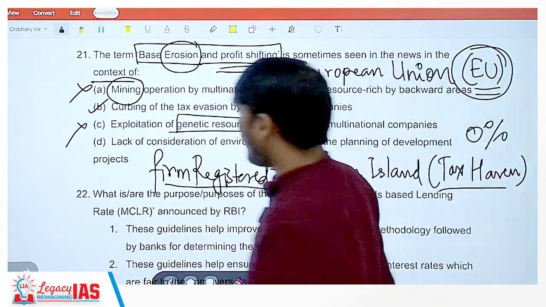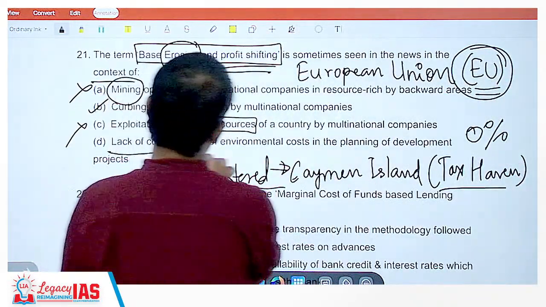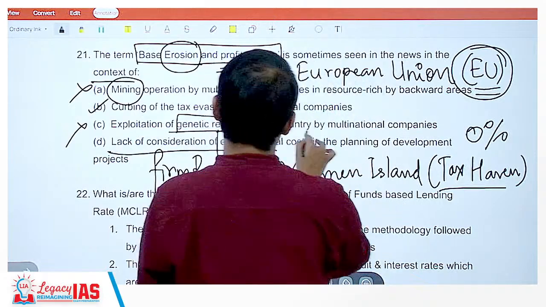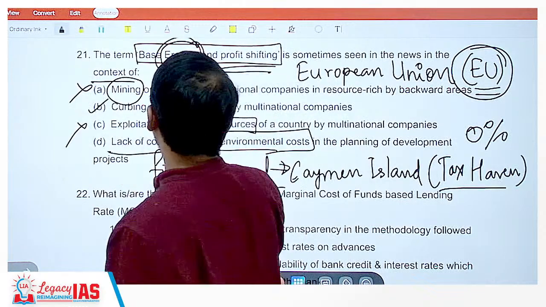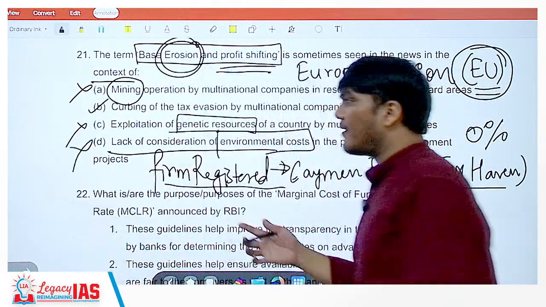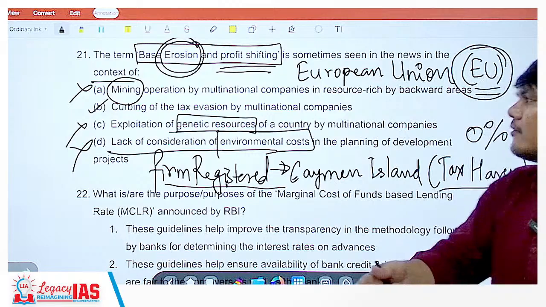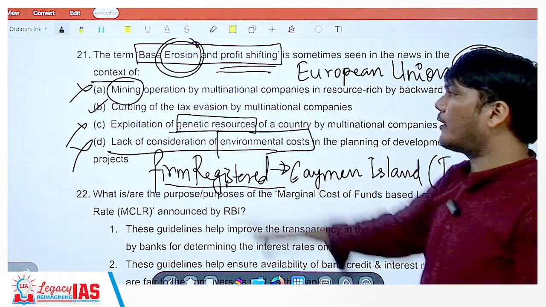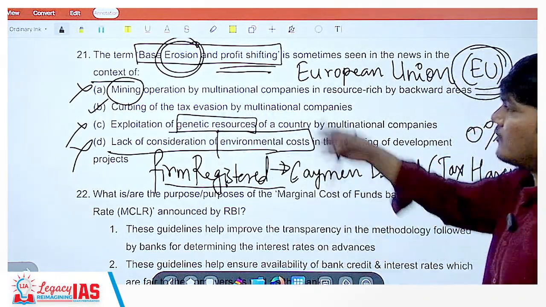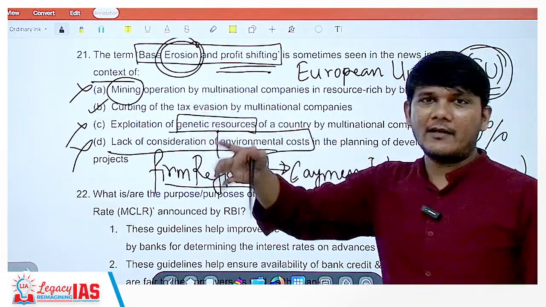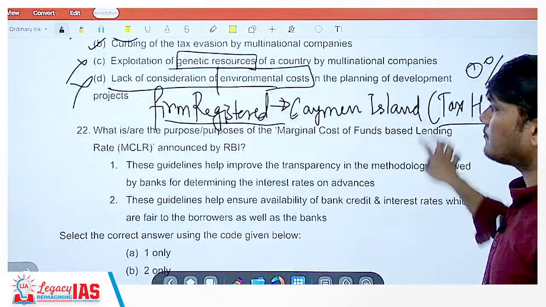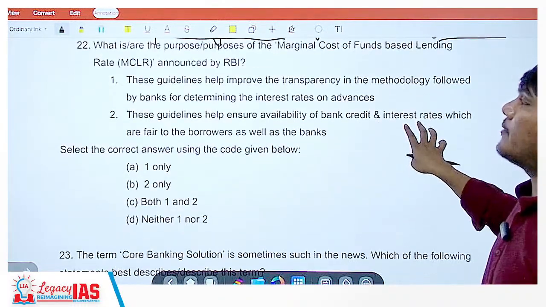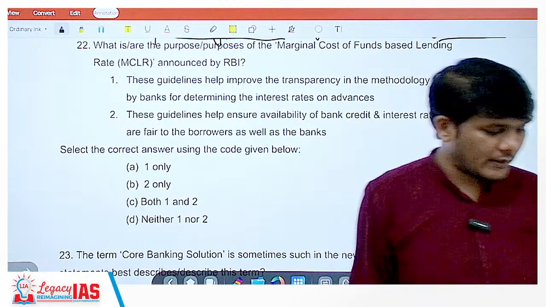What's the last option? Lack of consideration of environmental costs. No, it has nothing to do. They have taken this erosion word and given you mining, given you genetics, given you environment. So even if you know a bit about it, you don't have to exactly know about it. You can still get the answer. Rest all are related to environment and science and tech, like mining, genetics and environment. Okay. It's a pure economy question, nothing to do with environment or anything.